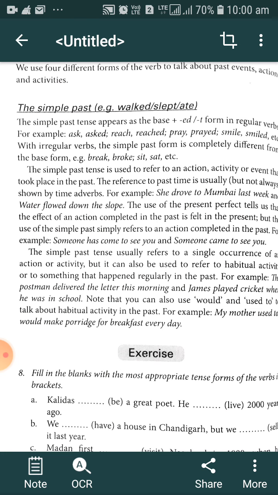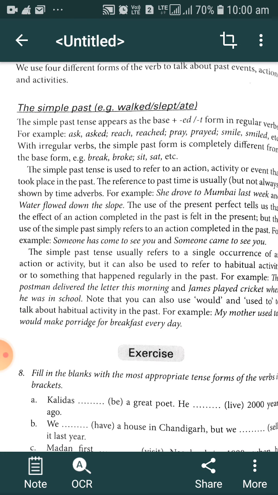If the subject of the sentence is in singular form, we have to add suffix s, es, ies. If the subject of the sentence is in plural form, we don't need to add any type of suffix in simple present tense.